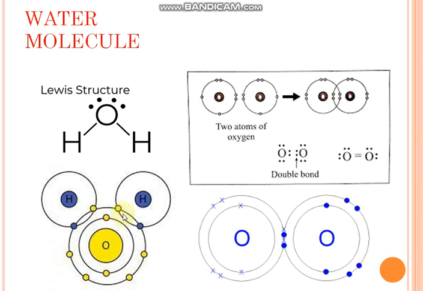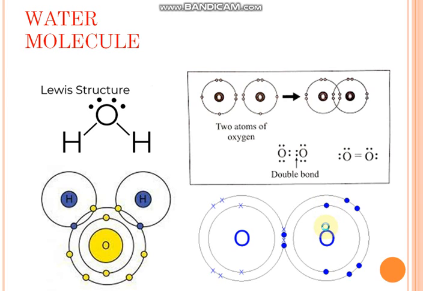See here, these yellow ones are the electrons of oxygen and these blue ones are the electrons of hydrogen. When I told you that oxygen will take two electrons from the others, they will share that electron and then fulfill their octet rule. Now in the last shell of oxygen there are 8 electrons: 1 2 3 4 5 6 7 8. So oxygen has already fulfilled its octet. See here, these two oxygen atoms are atoms of the same element. They combine and form the oxygen molecule.